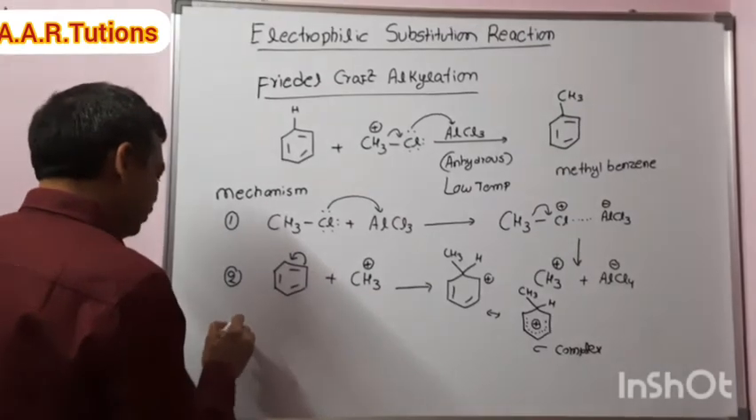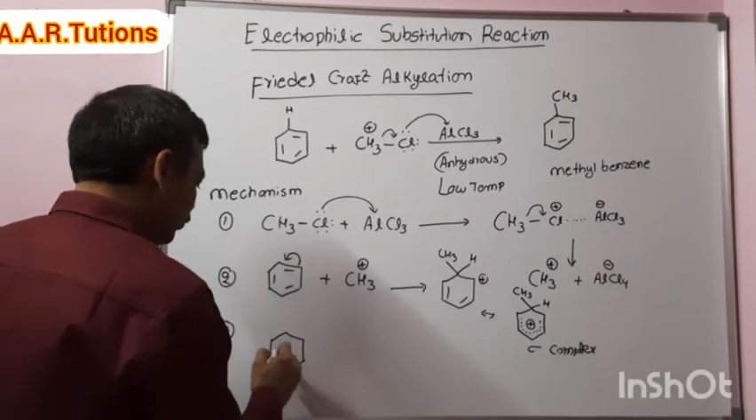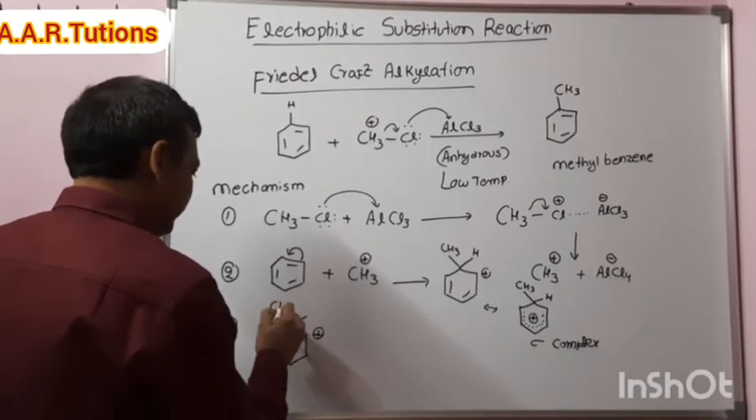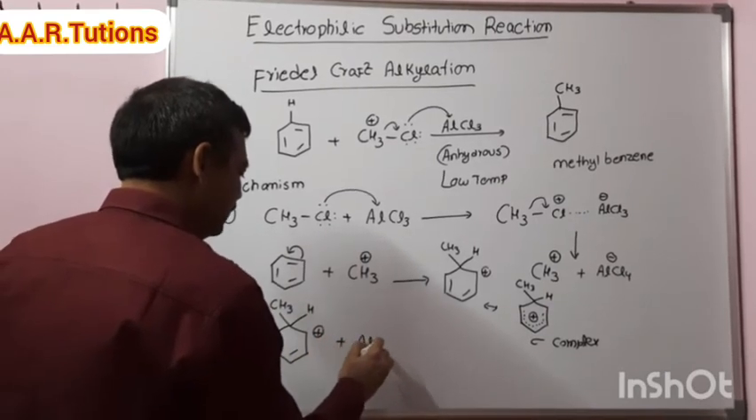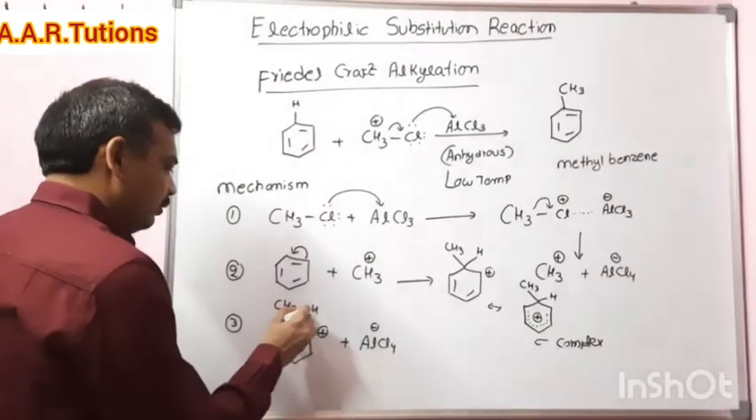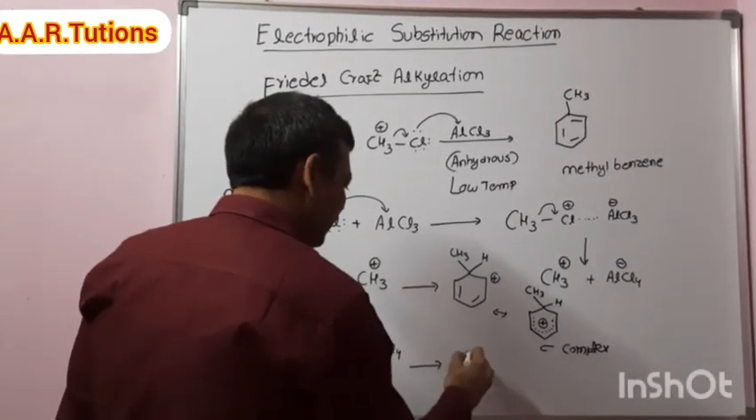The third step is removal of the old electrophile. With the positive charge, CH3 and H, we have the conjugate base AlCl4 minus. That will abstract a proton from here to give methyl benzene.